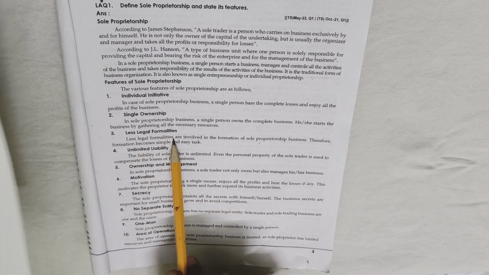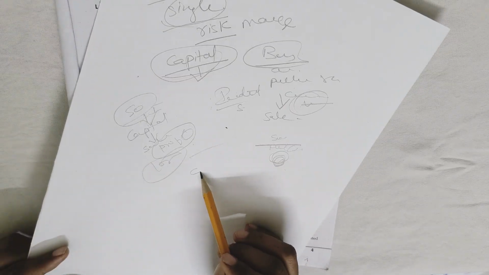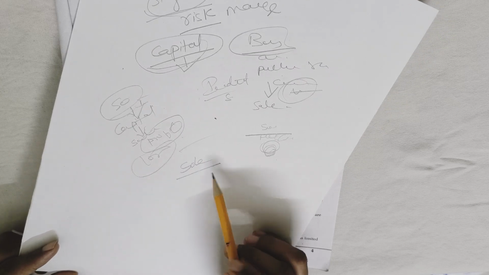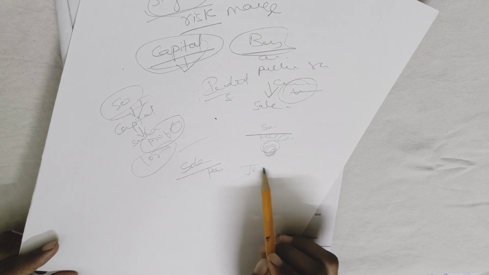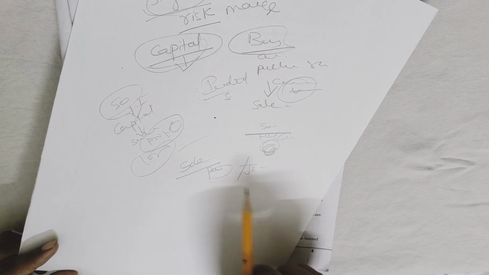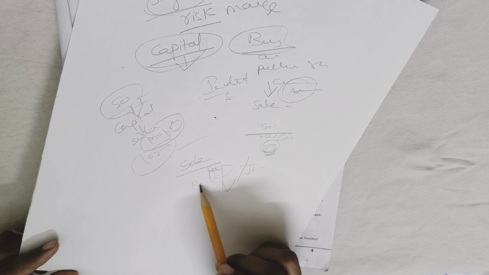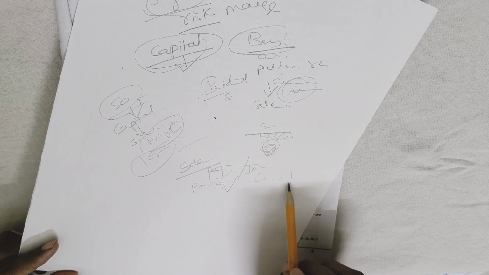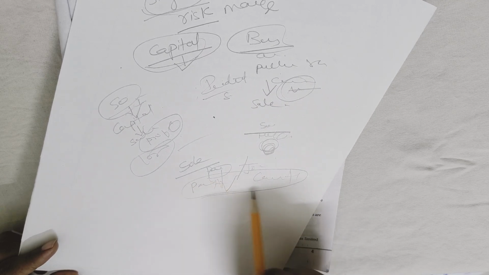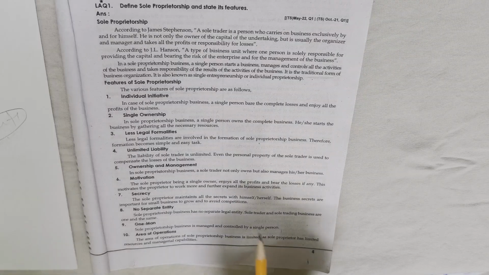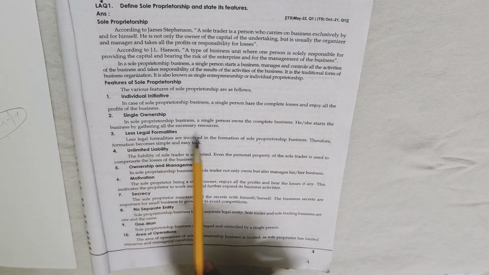Less legal formalities. If you compare the sole proprietorship business with the partnership and joint stock company, later we will study about this. According to the Partnership Act and the Companies Act, they have to follow the rules and regulations to set up the company. But in the case of sole proprietor, no legal formalities are required.